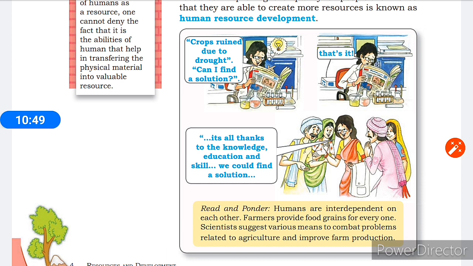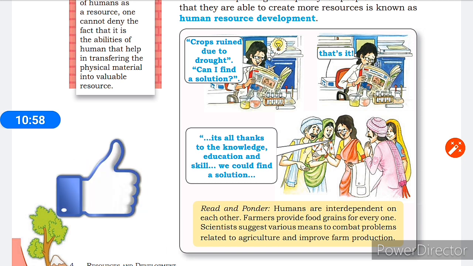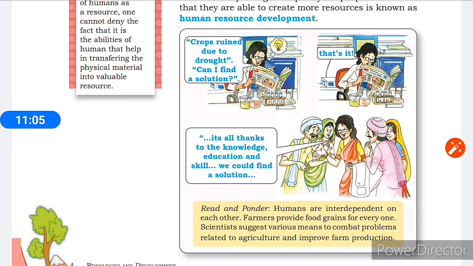From this, it is clear that humans are interdependent on each other. Farmers provide food grains for everyone. Scientists suggest various means to combat problems related to agriculture and improve farm production. For example, take HYV seeds, high yielding variety seeds. These are seeds developed by humans, and when farmers use them in their farms, it will increase the production of grains.